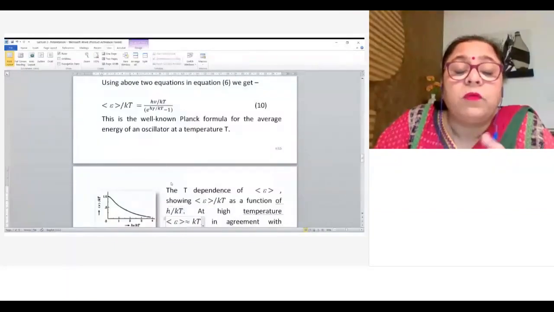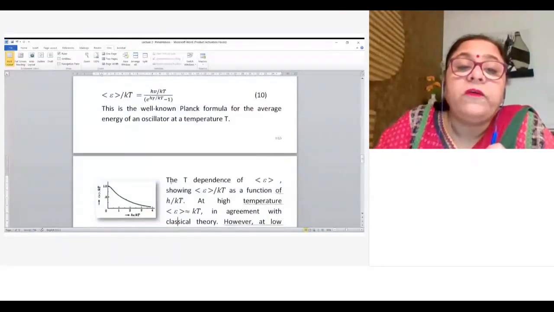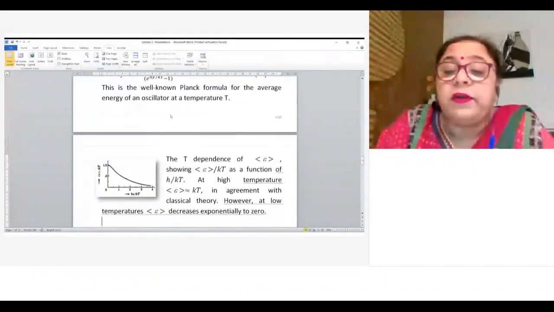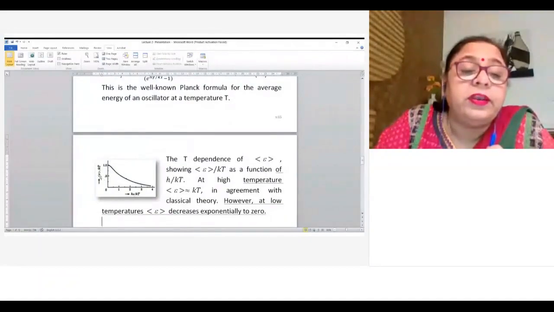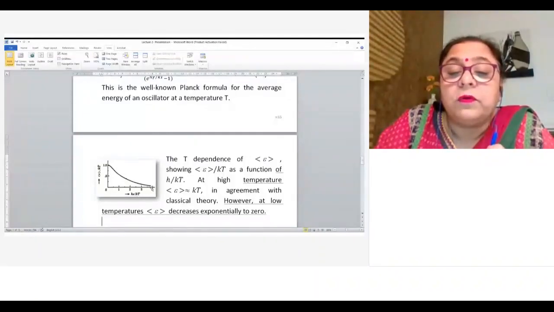It is this formula. In the case of classical theory, the energy was equal to kT, and for 3n harmonic oscillators it was 3n kT. Now we have an exponential term minus 1, which is different from the classical formula. And if we plot the temperature dependence of average energy, on the x-axis we take h nu by kT, and on the y-axis we take average energy divided by kT, we have this type of curve. It means if temperature is very, very high, this term is 1. If temperature is very, very low, this term is 0.